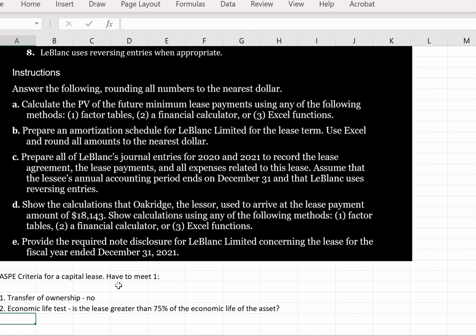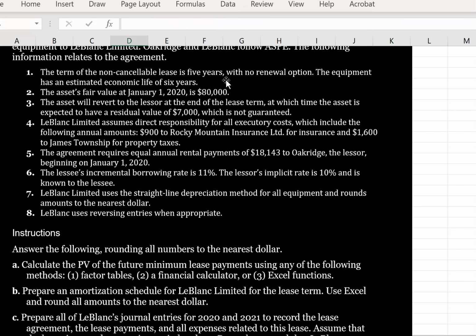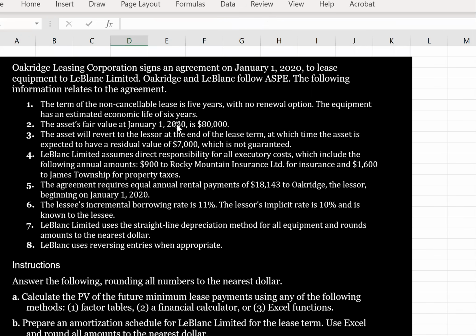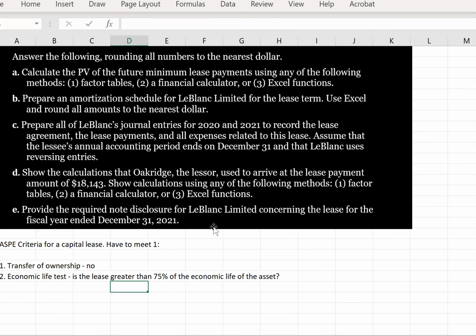So this lease is going to be 5 years, and the equipment has an economic life of 6 years. So we're going to have 5 divided by 6, which gives us 83%. So yes, this is met. So we know it's a capital lease.